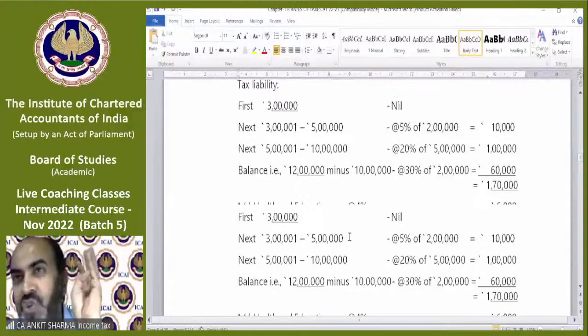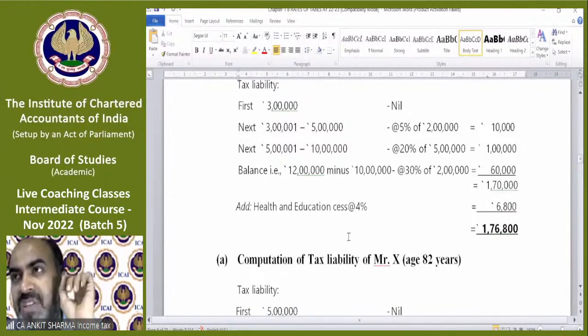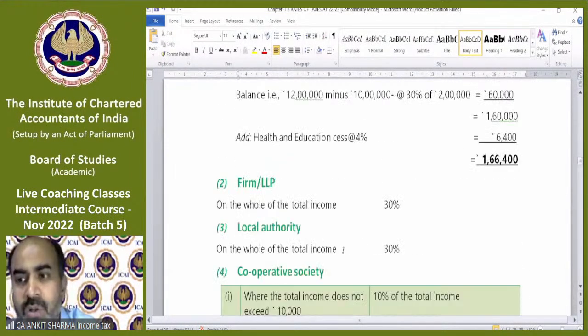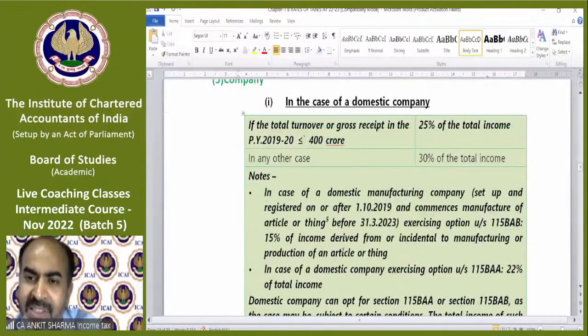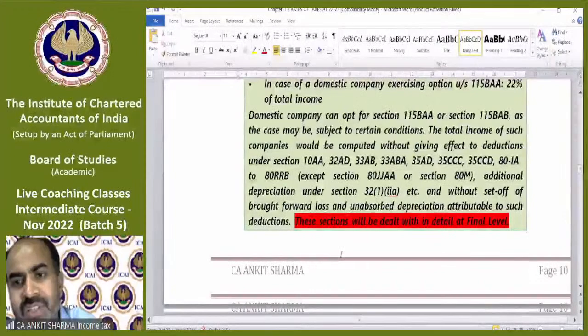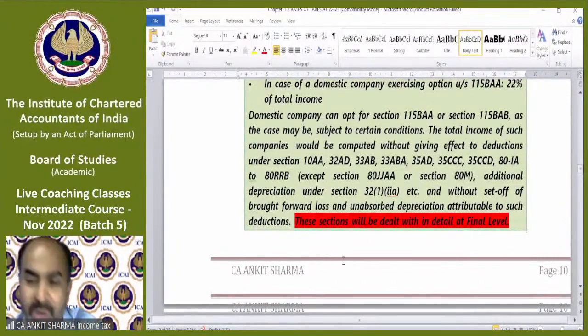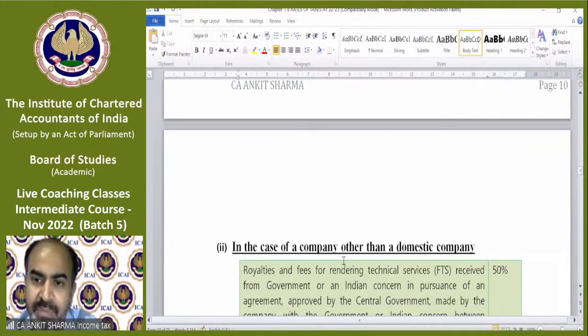Regarding the position, tax collection for the previous year and the same year is also given in that. These are the provisions we have discussed, the provisions of rate of taxes. I have already discussed them with you in my notes. These are the study concepts, I have just copied them. So there's nothing new you need to read from this topic. You just need to solve the questions. All other things have already been discussed.